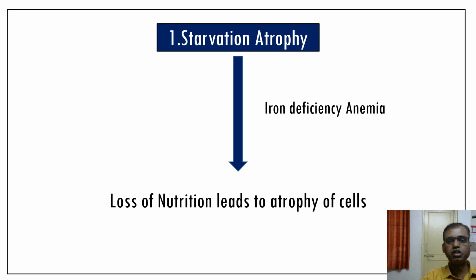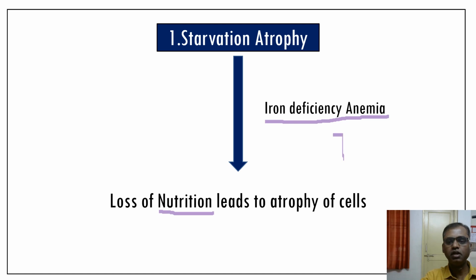Number one, starvation atrophy. Starvation atrophy means loss of nutrition leads to atrophy of the cells. As we know, cellular growth depends upon the availability of nutrition. When the nutrition is decreased or lost, the cell will automatically go for atrophy. One typical example is iron deficiency anemia. RBC growth depends upon iron. When the iron is reduced, the RBC size is reduced.